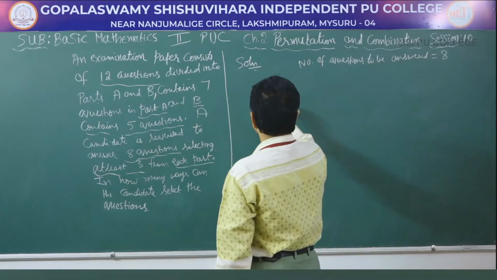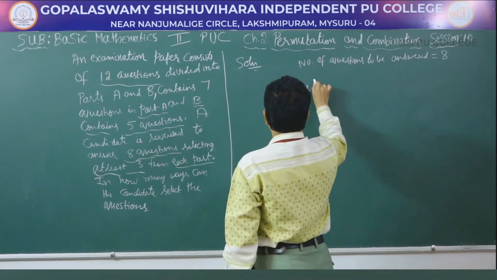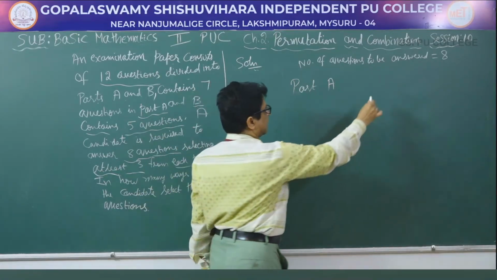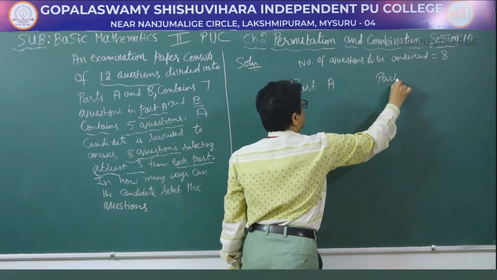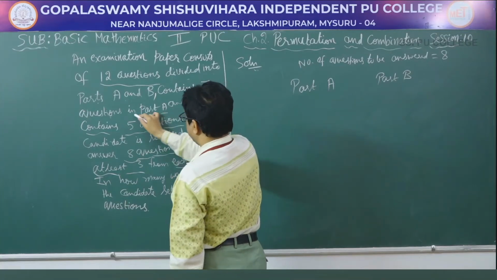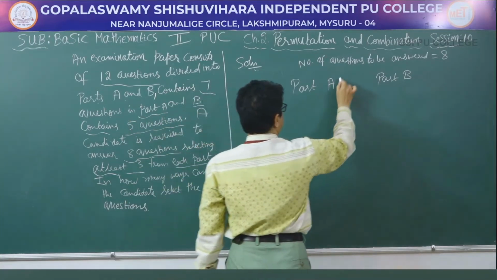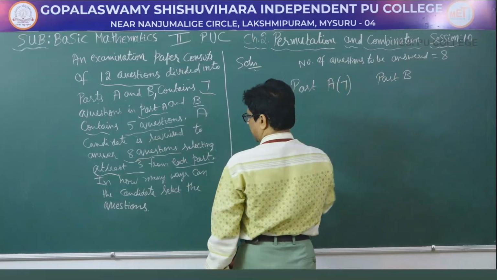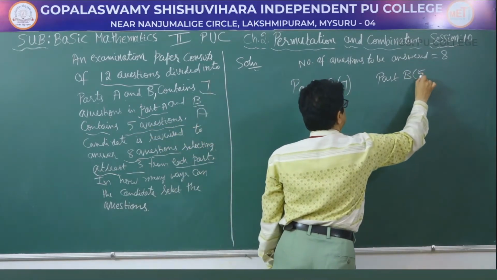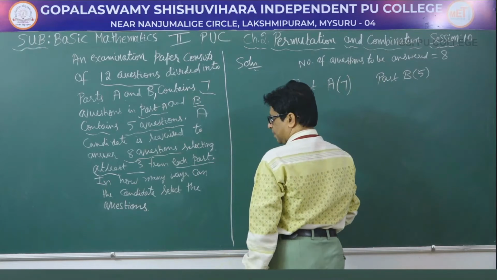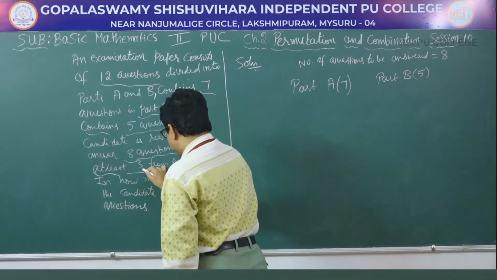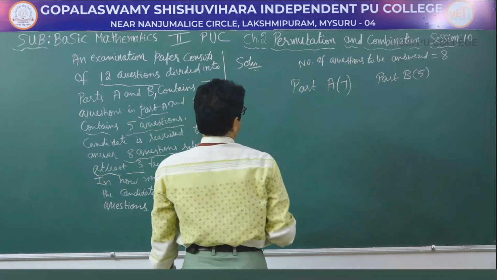So now part A is there and part B is there. Part A has 7 questions and part B contains 5 questions. So we have to select at least 3 from each part.